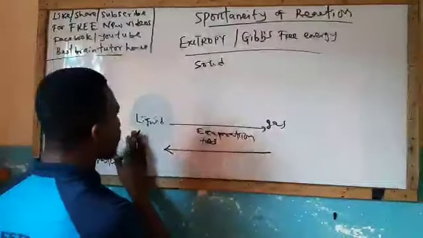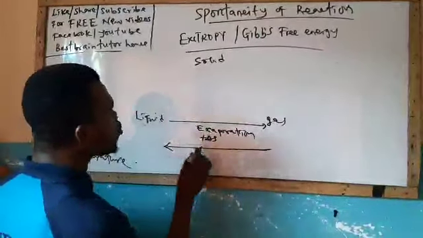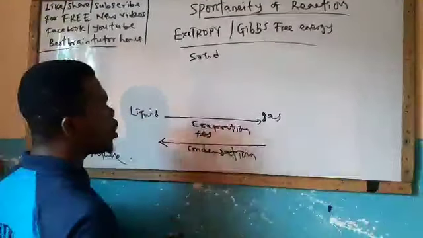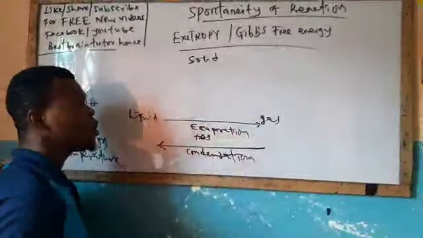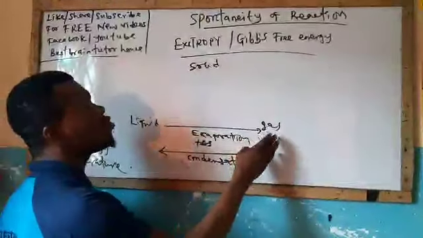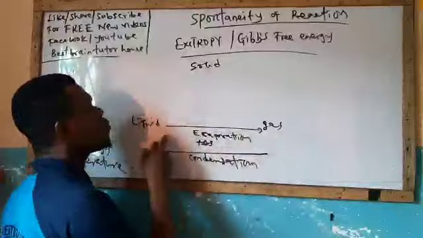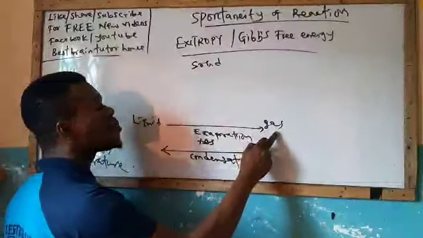Now, in the reverse manner, when the substance moves from gas to liquid, what can we call that change of state? We'll call it condensation. And when there's condensation, this occurs as a result of heat loss. When there's a loss of heat, a substance will change its state from gas to liquid.